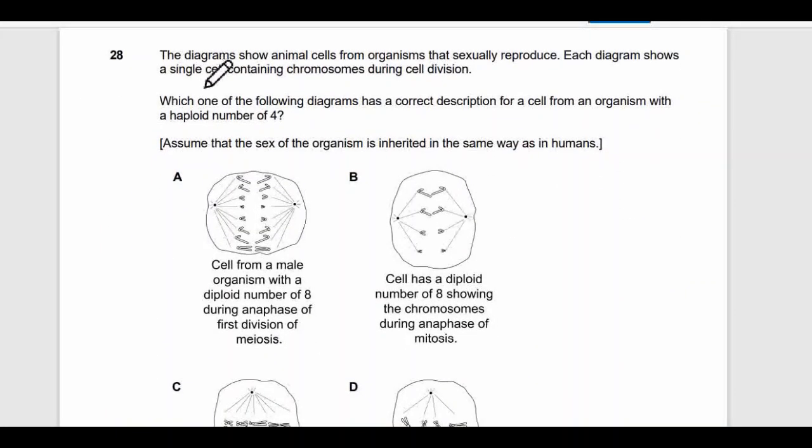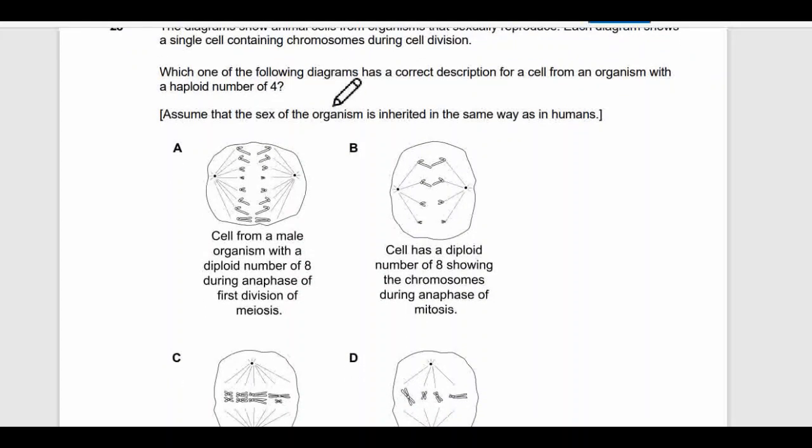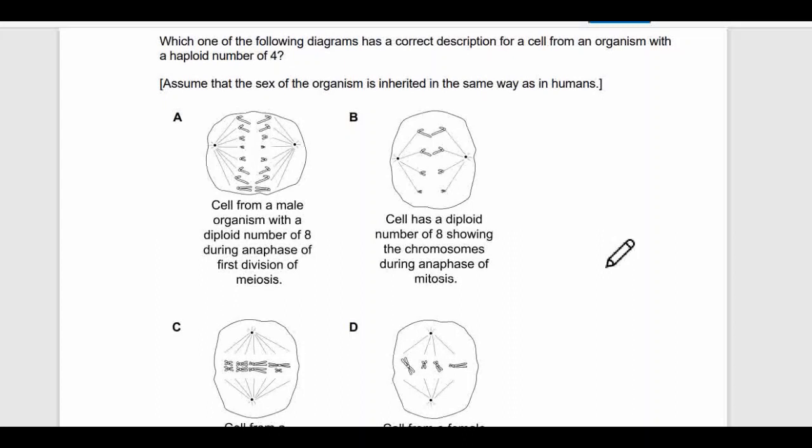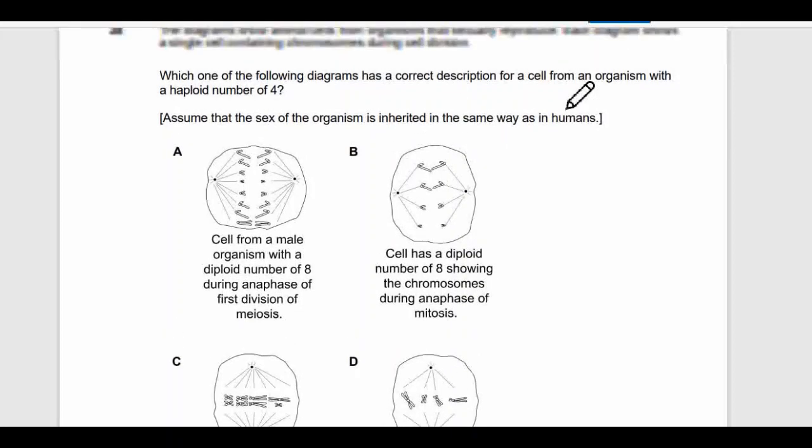Okay, so question number 28 says the diagram shows the animal cells from organisms that sexually reproduce. Each diagram shows a single cell containing chromosomes during cell division. Which of the following diagrams has a correct description of cells from an organism with a haploid number of 4? Assume that the sex of the organism is inherited in the same way as in humans. Okay, so